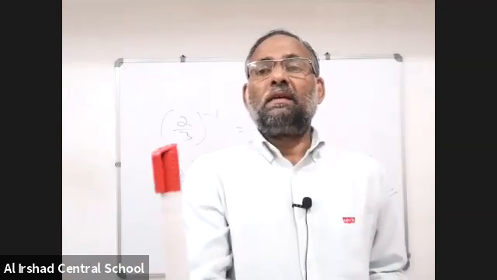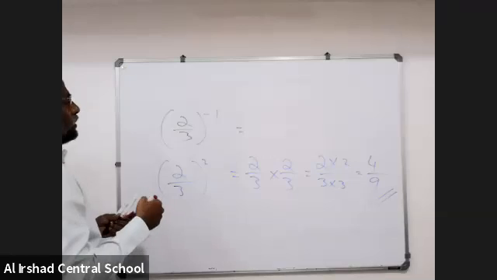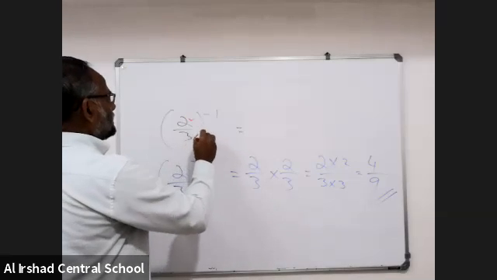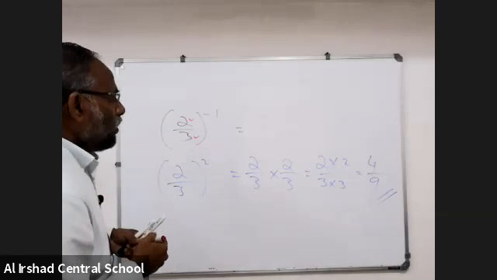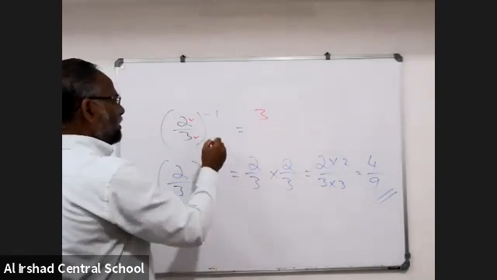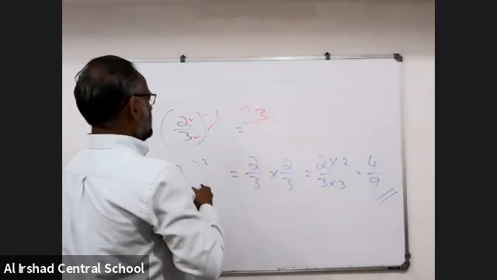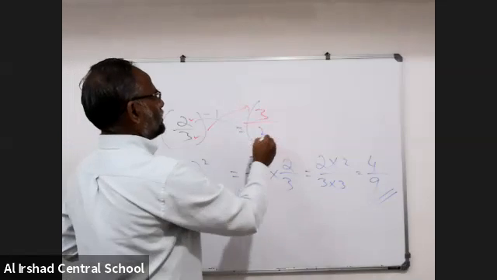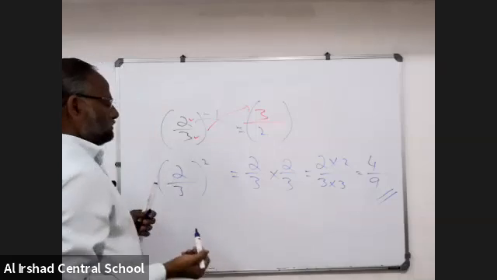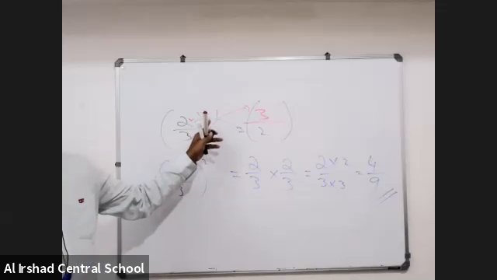Listen here. It is up and down. Here the denominator is 1 only. 2 is the numerator. 3 is the denominator. What am I doing? Reciprocal: 3 goes up, so the numerator is 3 and the denominator is 2. That is 3 by 2 to the power of 1. See, 2 by 3 inverse 1 means reciprocal.